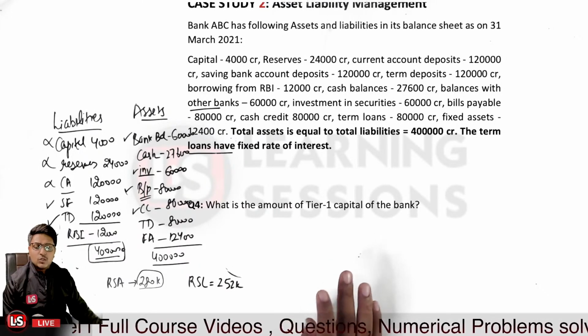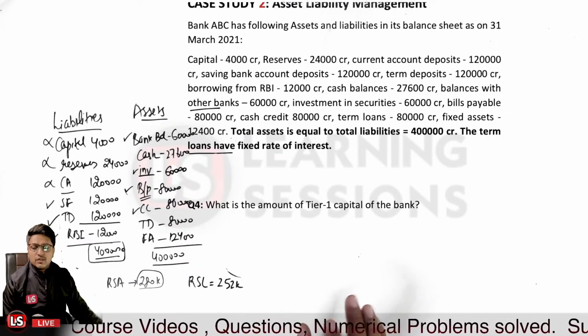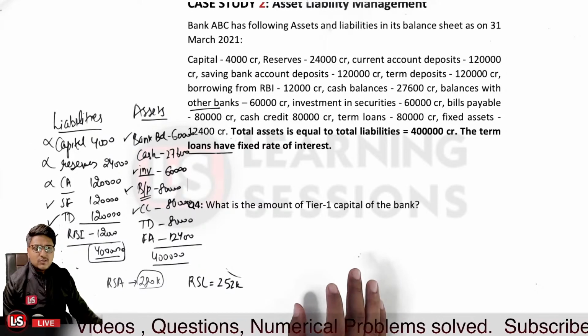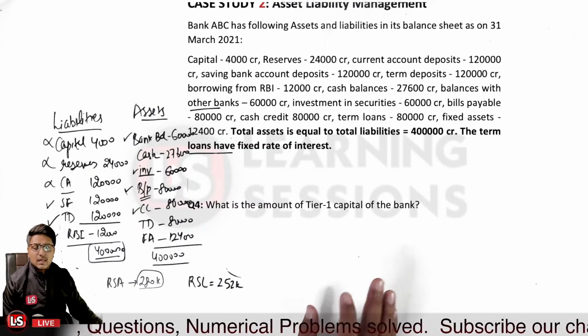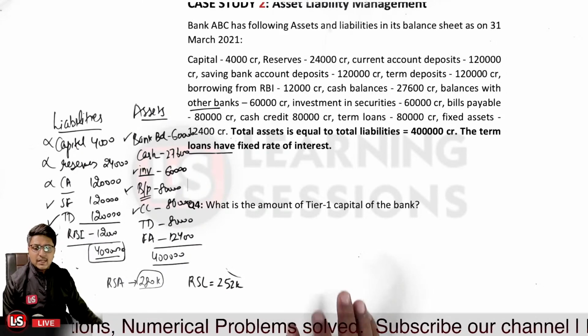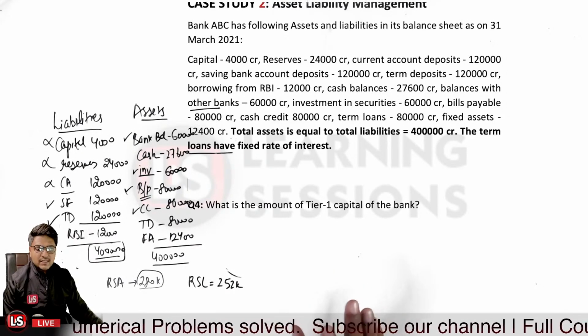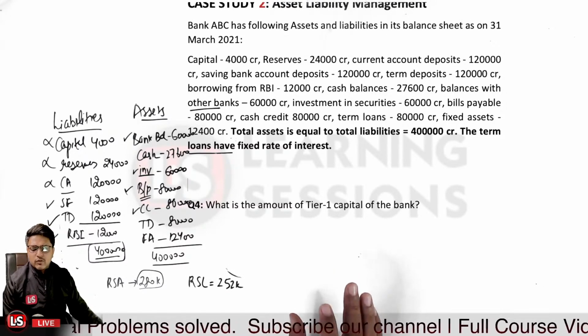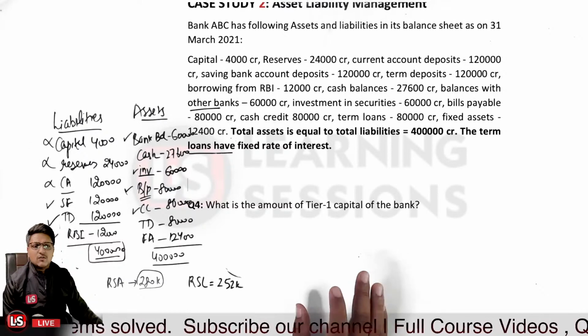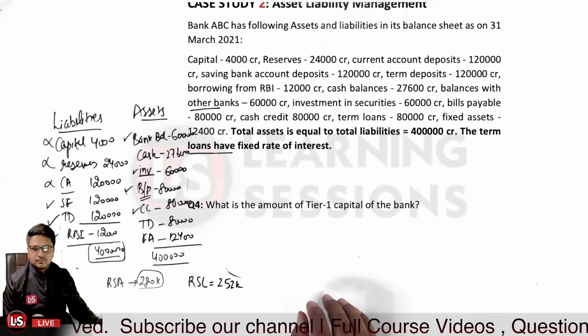We need to answer related to the tier 1 capital. So tier 1 is basically related to what? It is a going concern capital, and it is said to be core capital. So we need to answer over here, what is the amount of the tier 1 capital in this particular case?